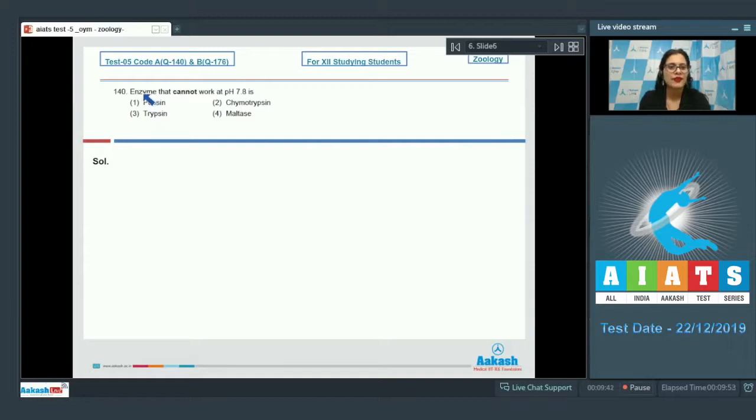Question number 140. Enzyme that cannot work at pH 7.8 is, and the options are pepsin, chymotrypsin, trypsin and maltase.